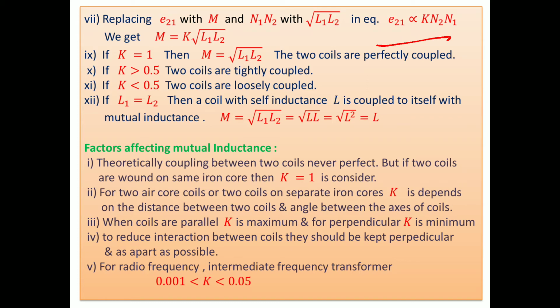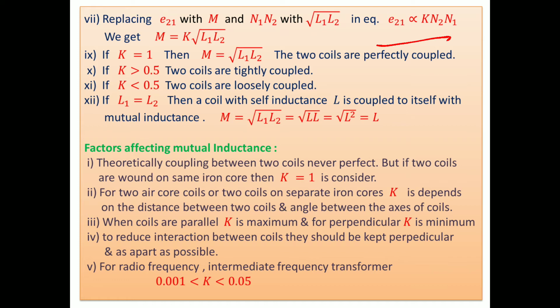If the coupling factor K is 1, then mutual inductance equals the square root of L1 L2, and the two coils are perfectly coupled. In the case of a transformer, one coil is wound over the other, so they are perfectly coupled. For a transformer, K is almost equal to 1, so K is greater than 0.5.